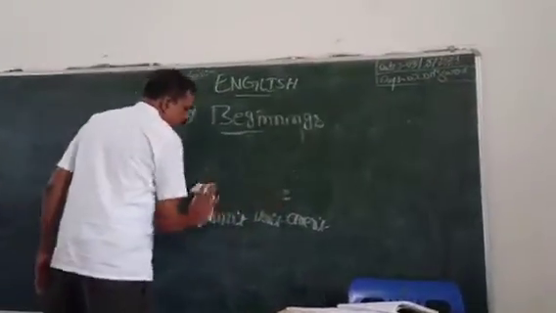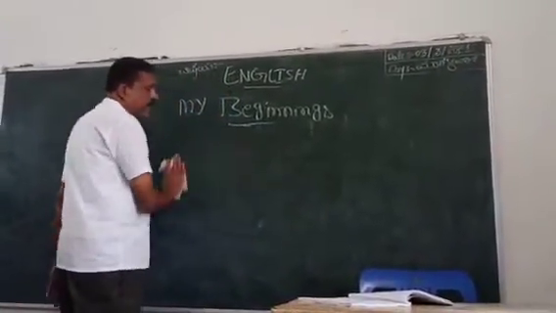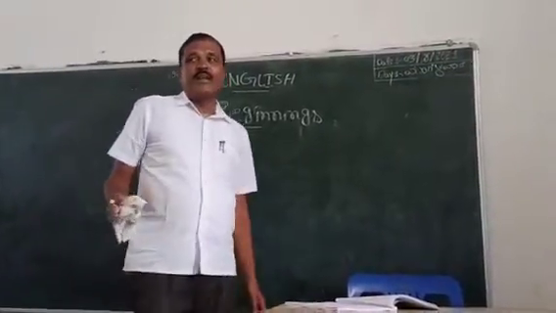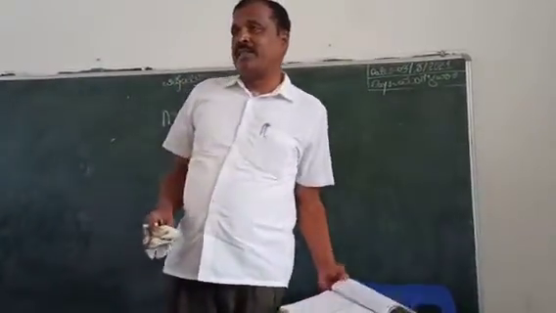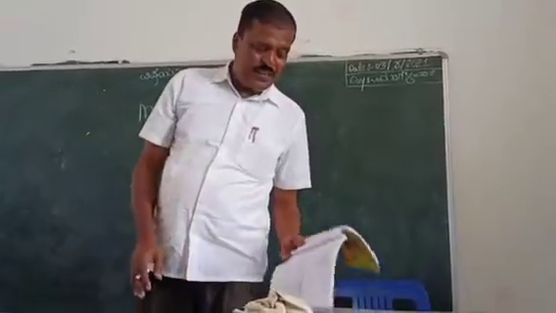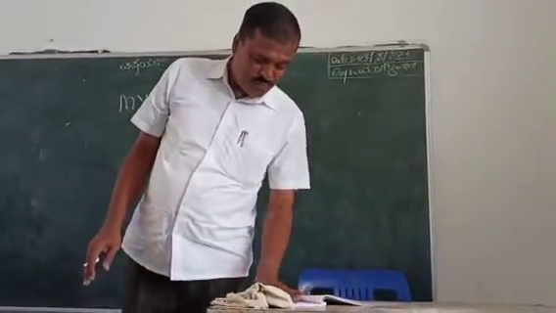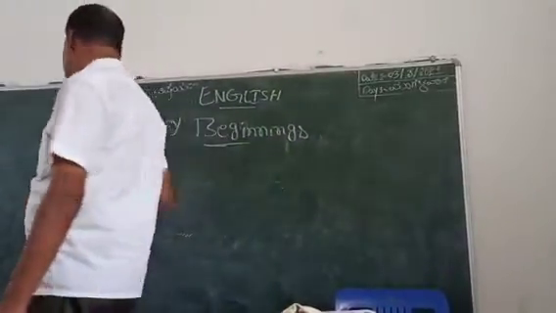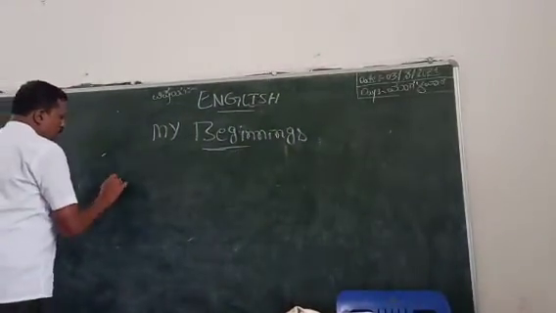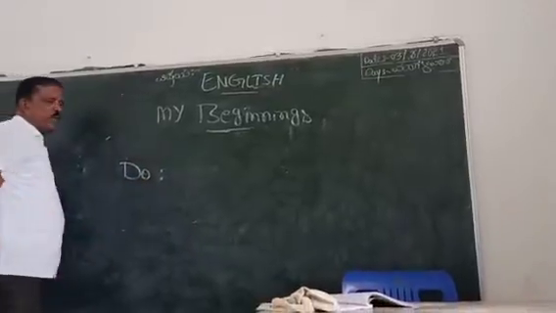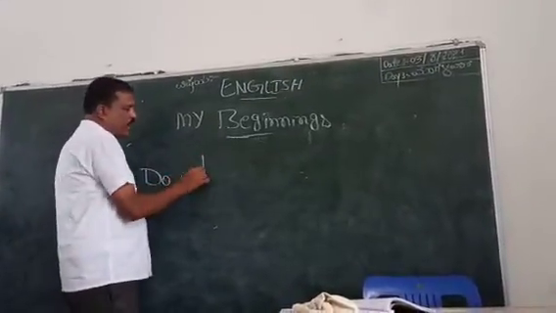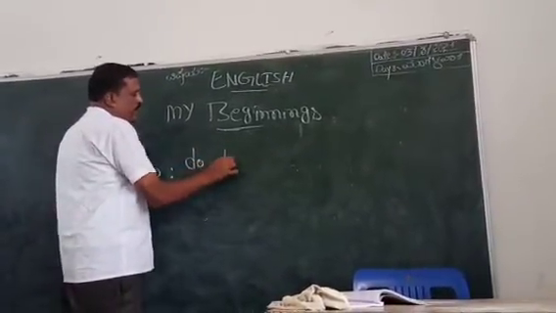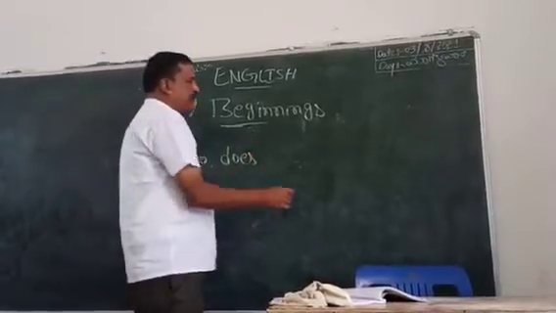Am, is, are are used in present tense, was, were used in past tense. Next here, do form. Do, does used in present tense.